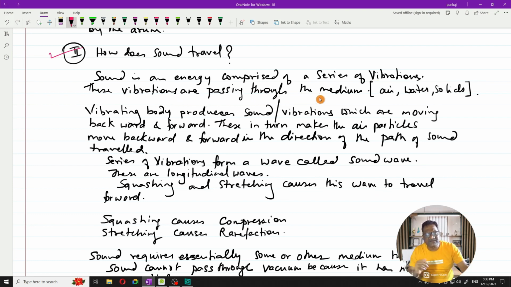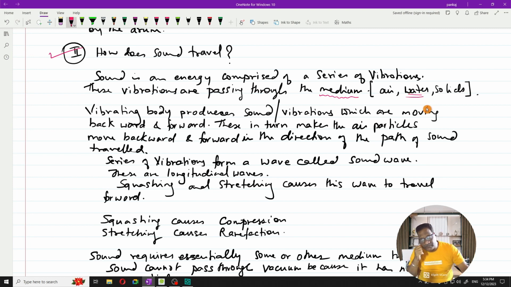Wherever these vibrations are created, that particular surrounding is the medium. Suppose a series of vibrations is created in water by some animal like a dolphin or a shark. Then the medium happens to be the surrounding, that is the water. So water happens to be the medium in that case.